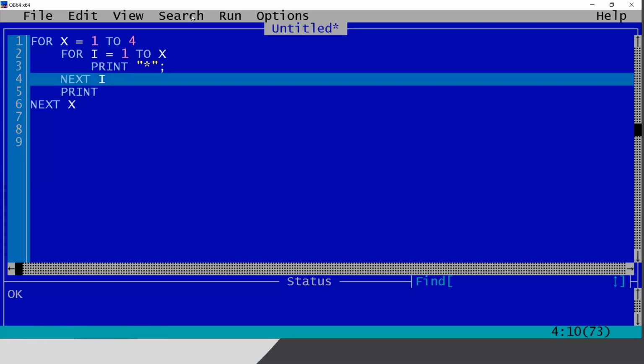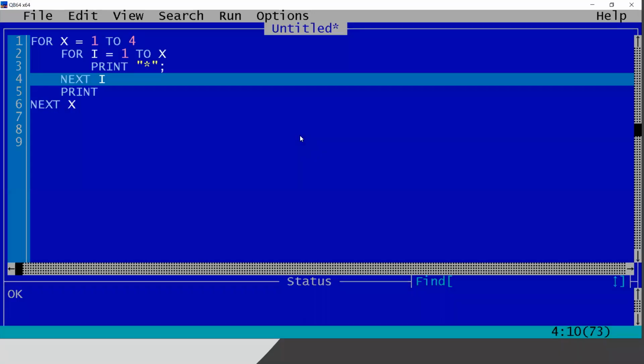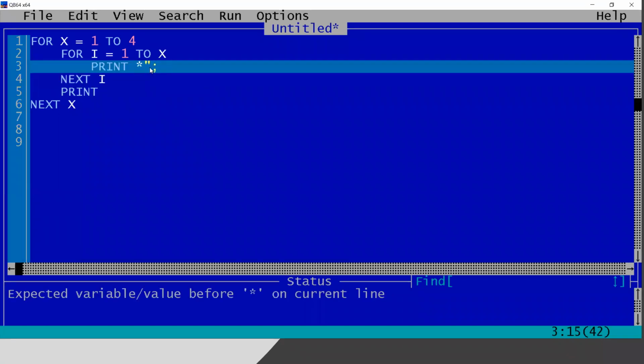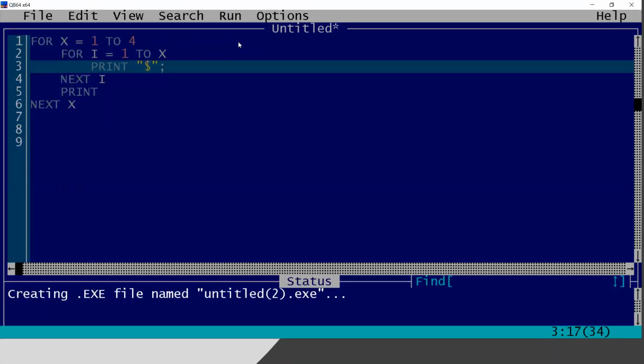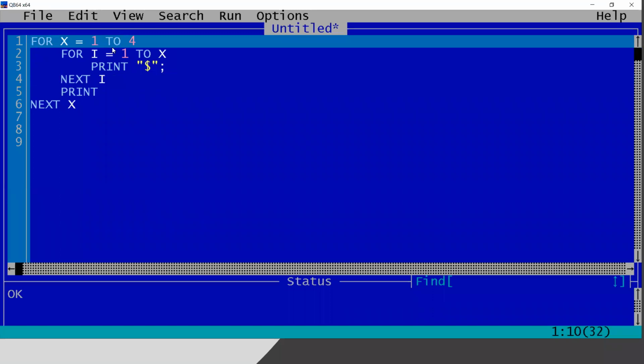Anyway, let me print this series, because we have already done the printing of stars a couple of times. Yeah, it is printing a star. So if I give a hash here, or a dollar here, it will print a 4-line series of dollar, right? So let me print a dollar. Yeah, it is printing 4 lines of dollar. So whatever you write, it will print it correctly.